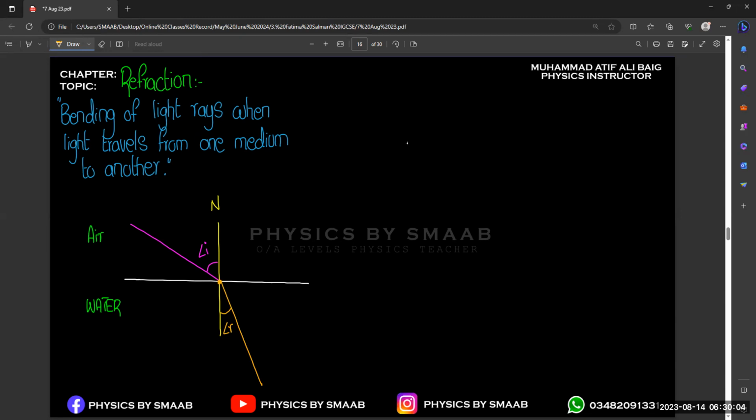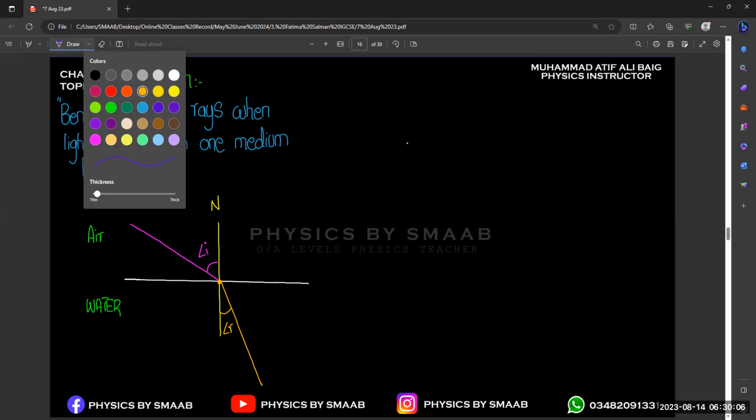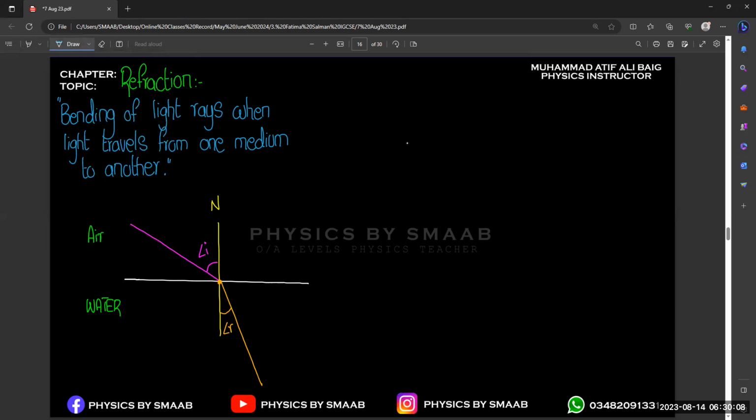Okay. Now if we mark the points, this will be the refracted ray, and the purple will be the incident ray.